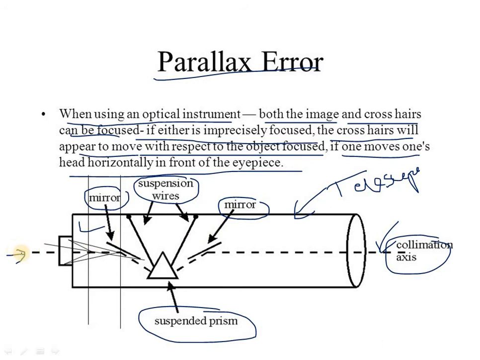So what will happen if we look from this eyepiece? The line of sight will go to the upper mirror, and from the mirror to the suspension wires which are there, and the readings will be seen here. Then from the other mirror it will be changed by the suspended prisms. That is nothing but the reflection process that will be done here. So this is known as parallax error.